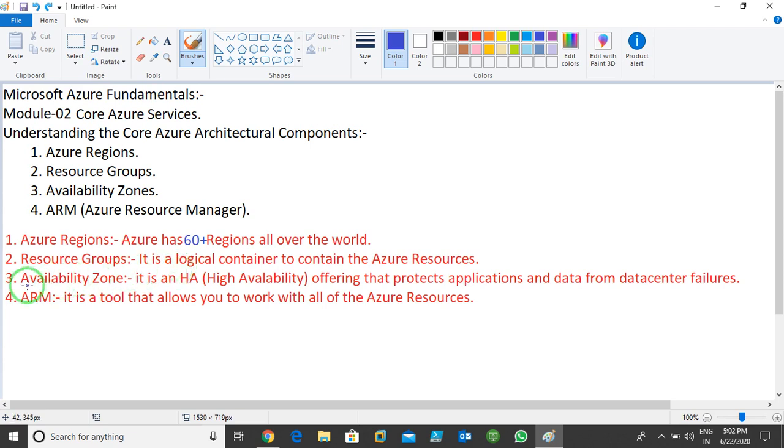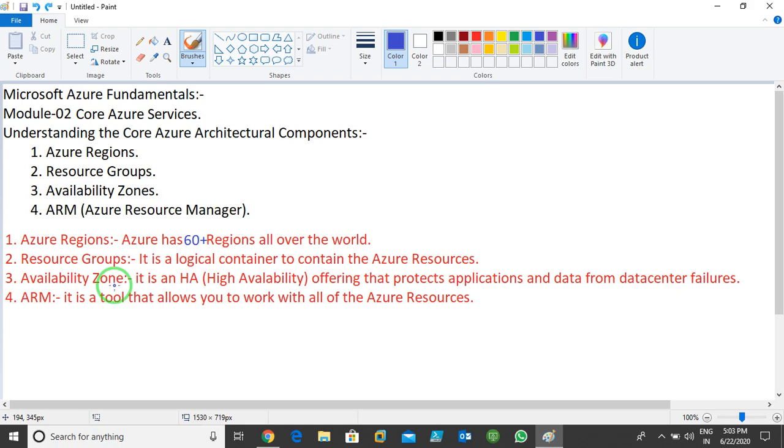The next one we have is availability zones. Now what is an availability zone? An availability zone provides you HA. What is the meaning of HA? High availability. It offers you high availability that protects applications and data from data center failures. Now let's see an example. Imagine that I have 3 virtual machines in my network. I create 3 virtual machines in my Azure.